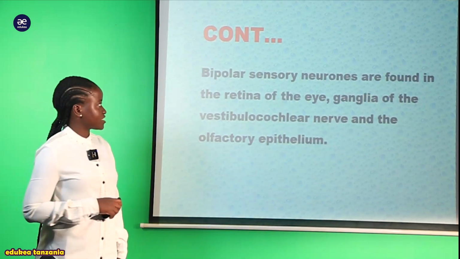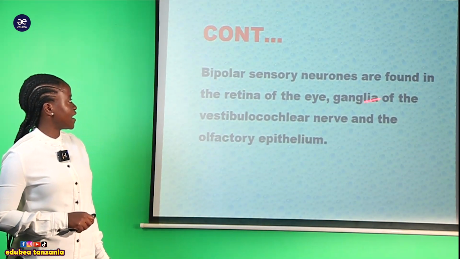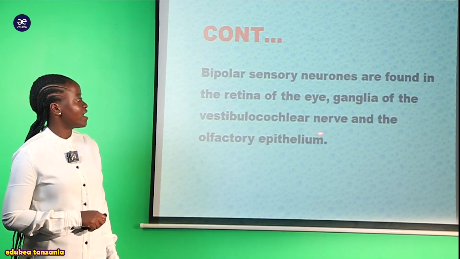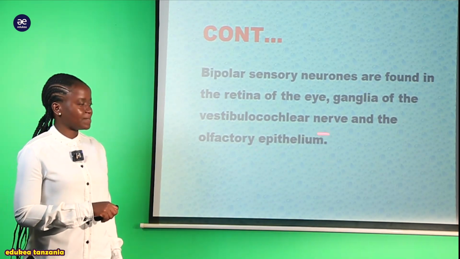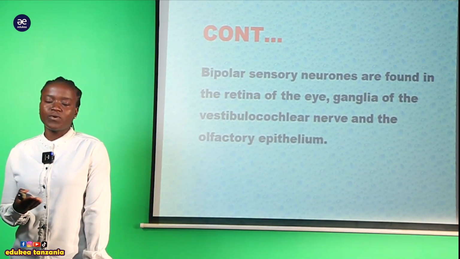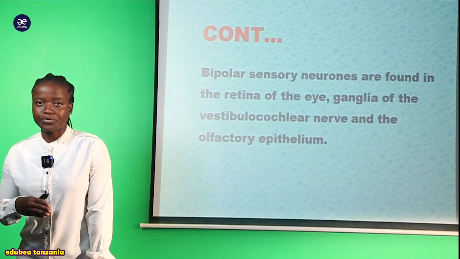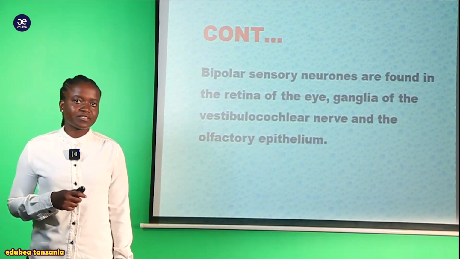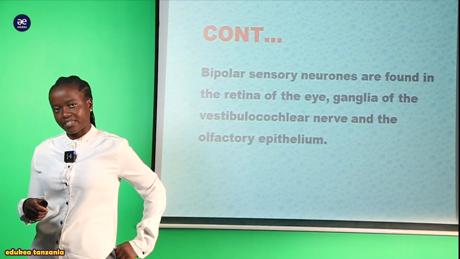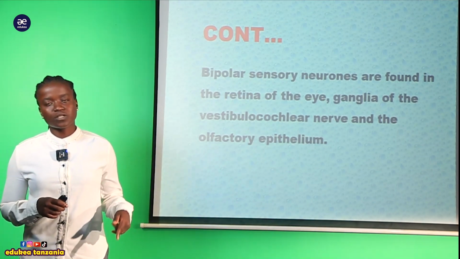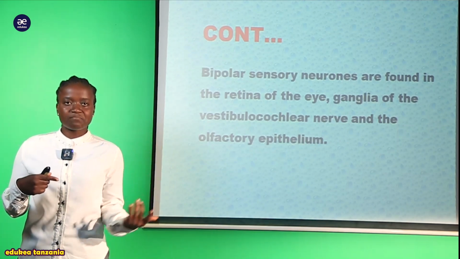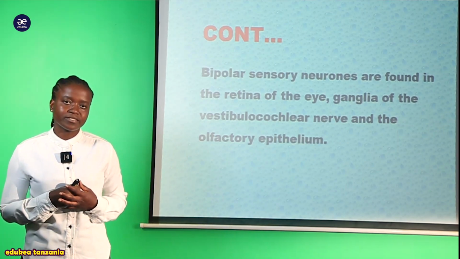And also we can say that bipolar sensory neurons are found in the retina of the eye, the ganglia of the vestibular cochlear nerves, and the olfactory epithelium. So now we can also state the location. Where are these bipolar neurons located? They are found within the retina of the eye. Inside the eye there is a structure called the retina, and inside the retina is where these bipolar neurons are located.